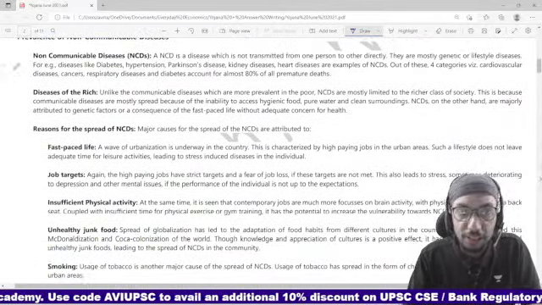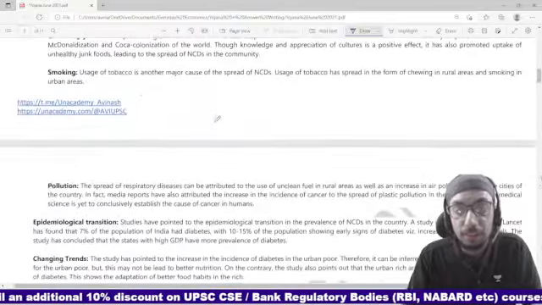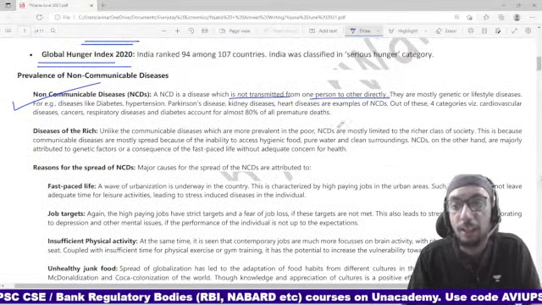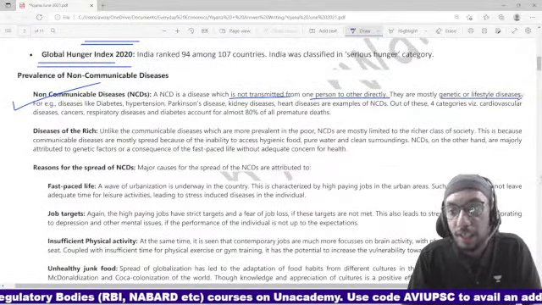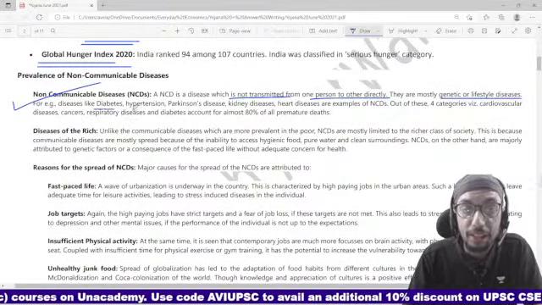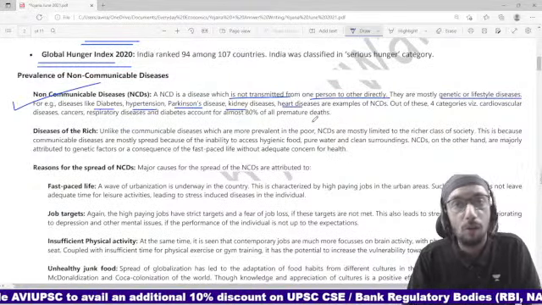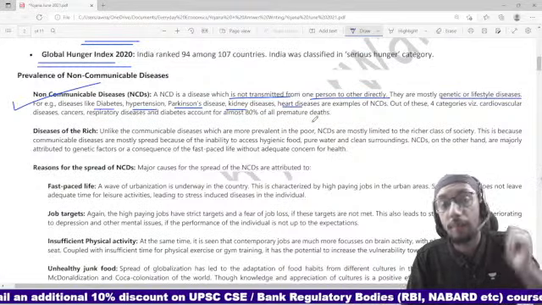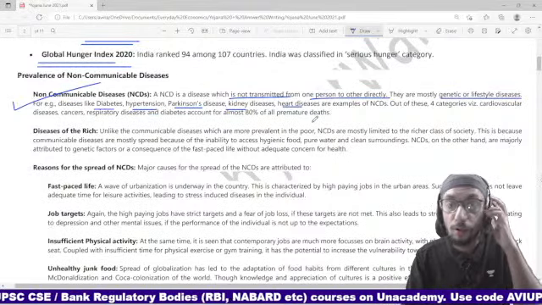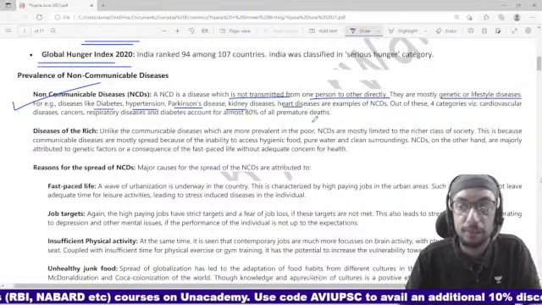Non-communicable disease का definition has been provided to you over here, right? So non-communicable disease is a disease which is basically not transmitted. It is not transmitted from one person to another directly, right? So they can be genetic diseases, they can be lifestyle diseases, right? Like for example, diabetes, hypertension, Parkinson's, kidney disease, heart disease. These are all non-communicable diseases, right? It's not as if I'm going to sneeze and you will get a heart disease because of me. No, right? So non-communicable diseases cannot be transferred from one person to the other, dosto, right?